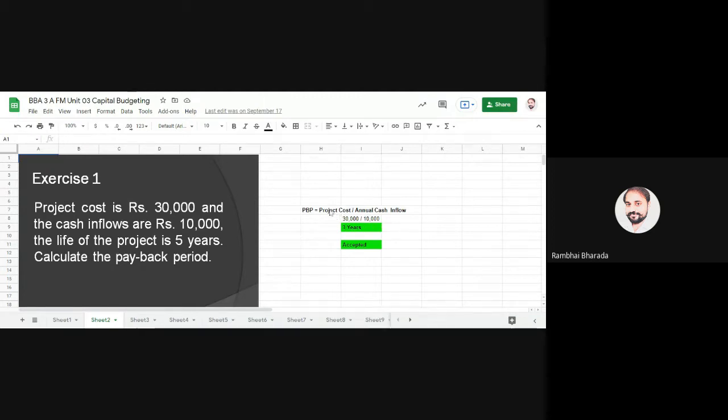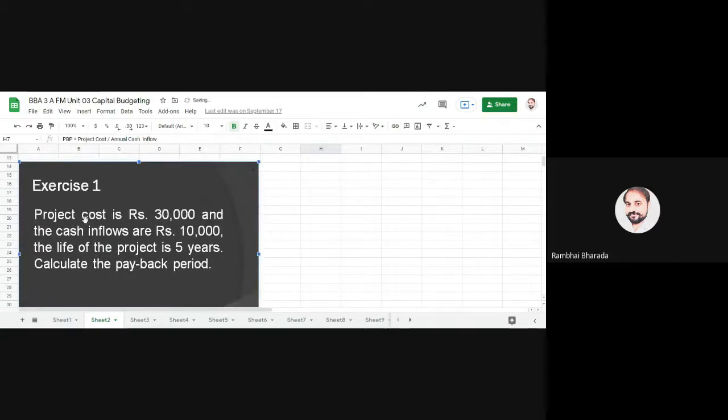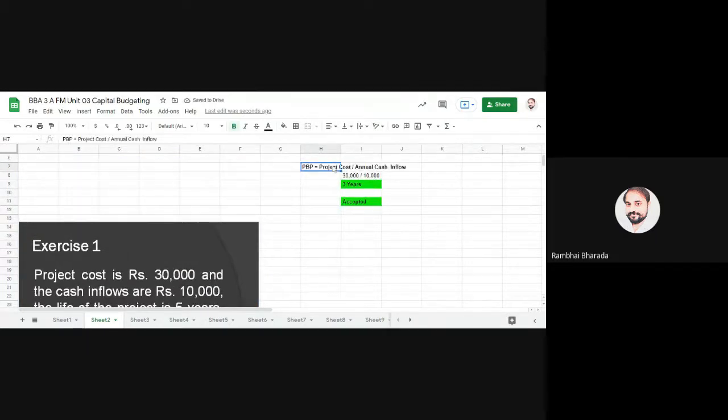The formula to find the payback period is PBP equals project cost divided by annual cash inflow. Now you can see in exercise number one, the project cost is 30,000. Let me write the formula first.